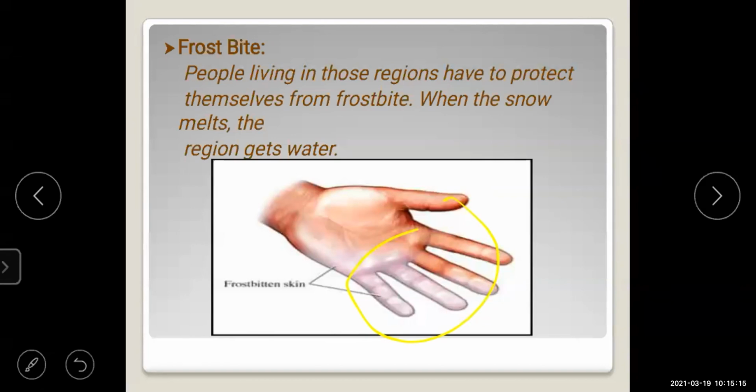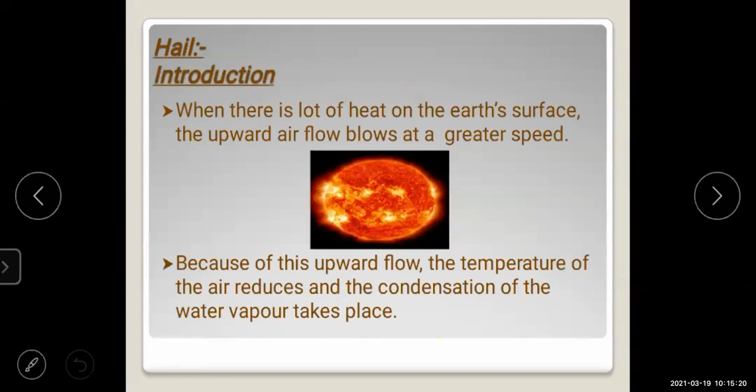Next, the second major form of precipitation is hail. When there is a lot of heat on the Earth's surface, the upward air flow blows at a greater speed. Because of this upward flow, the temperature of the air reduces and the condensation of water vapor takes place.